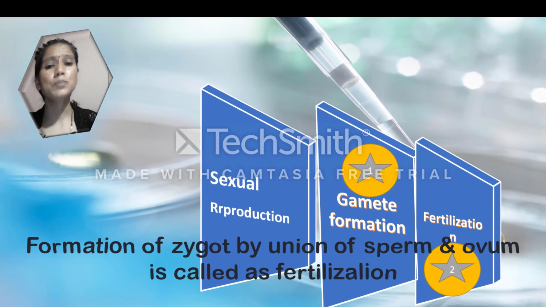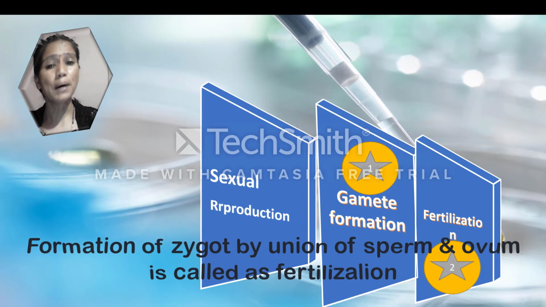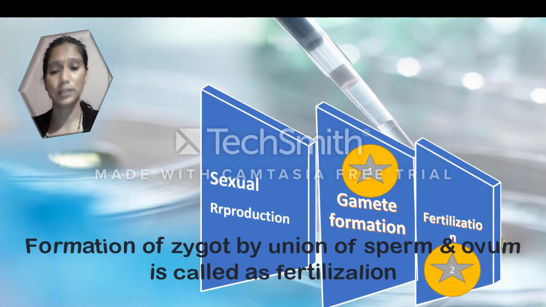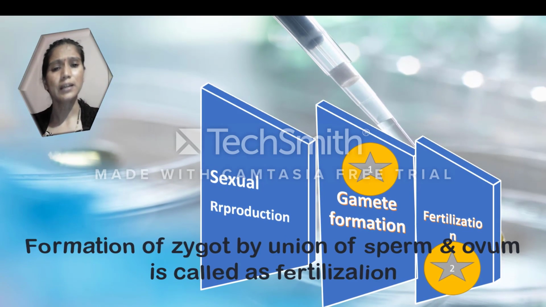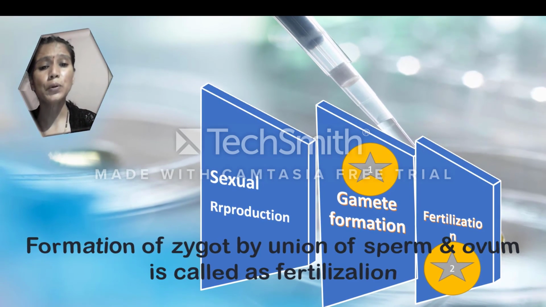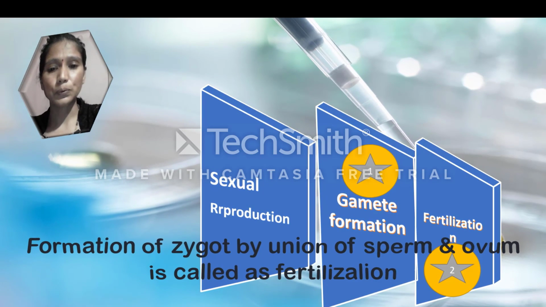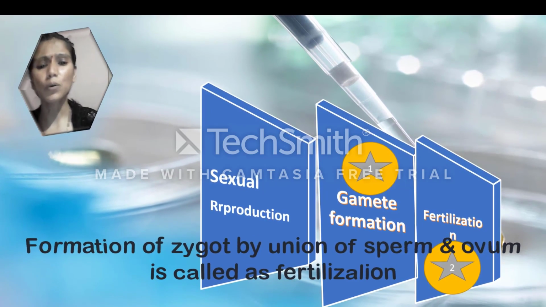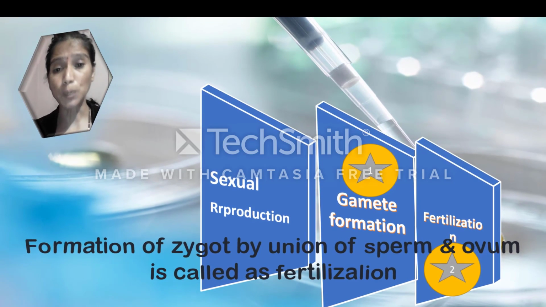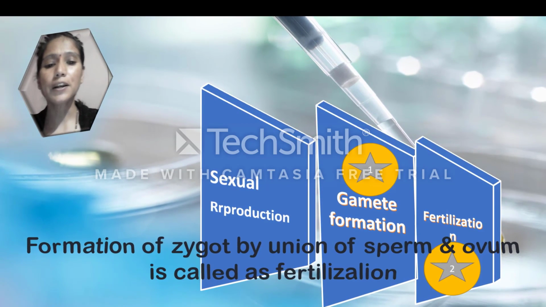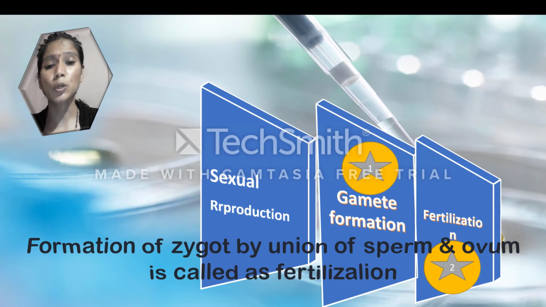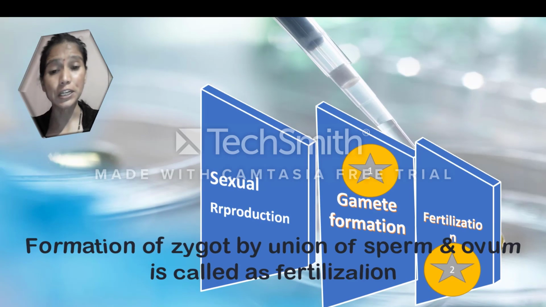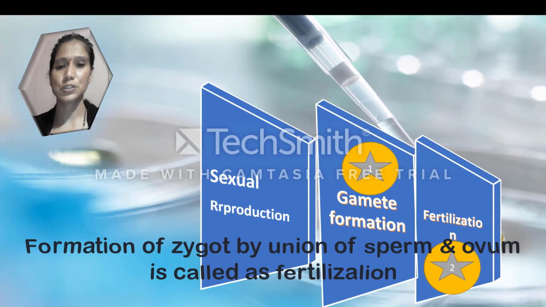One of these few million sperms fertilizes the only ovum present in the oviduct. From the age of puberty up to menopause, about 400 oocytes are released out of 2 to 4 million. The remaining oocytes undergo degeneration.